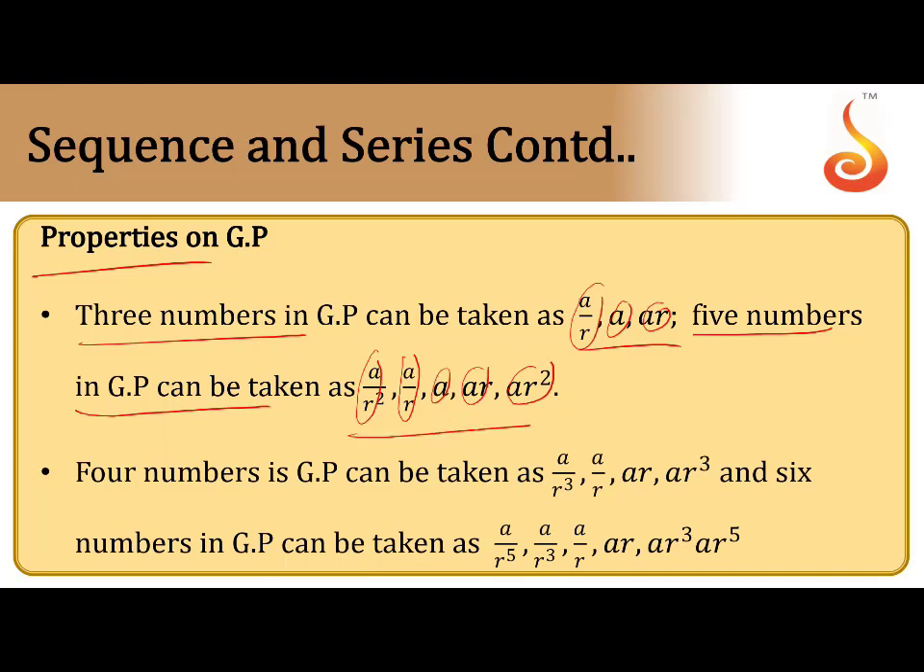This is five terms. Same thing, four numbers: A by R cube, A by R, AR, AR cube. That is enough, they won't ask questions for 6 terms. So you can remember 3 terms, 4 terms, and 5 terms. That is more than sufficient. Clear? Next.